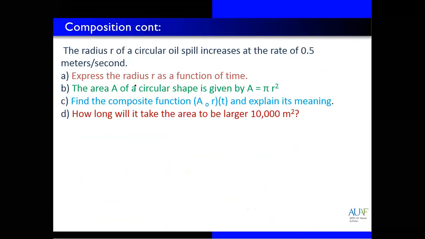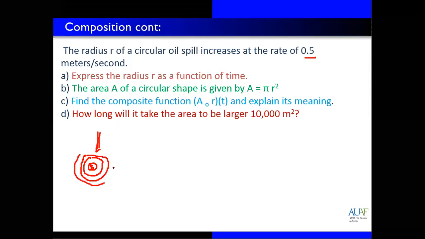For example, if we have an oil spill: the radius r of a circular oil spill increases at the rate of 0.5 meter per second. Express the radius r as a function of time. When an oil spill happens, for example on the ground, it expands in a circular way.